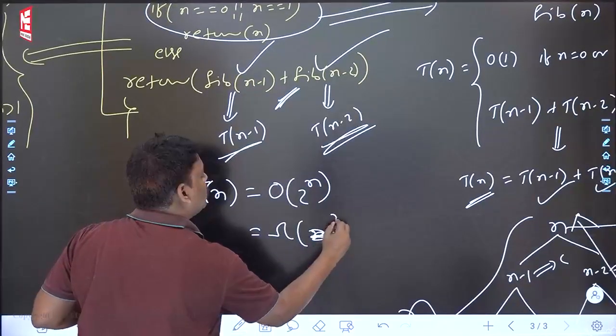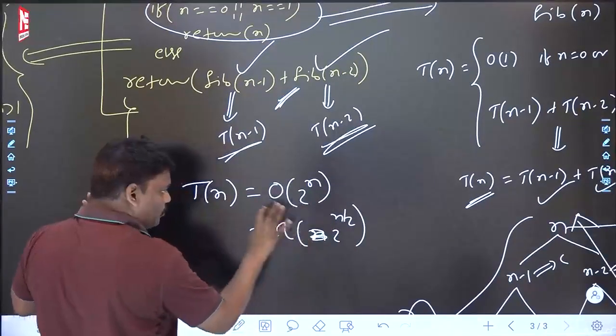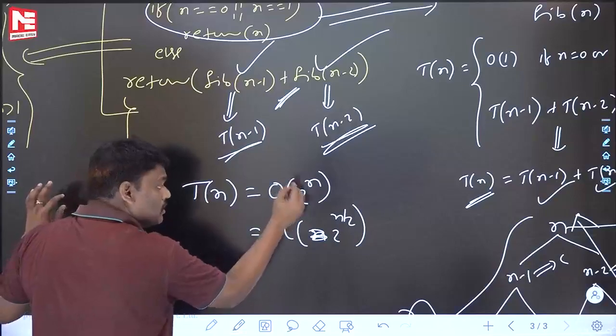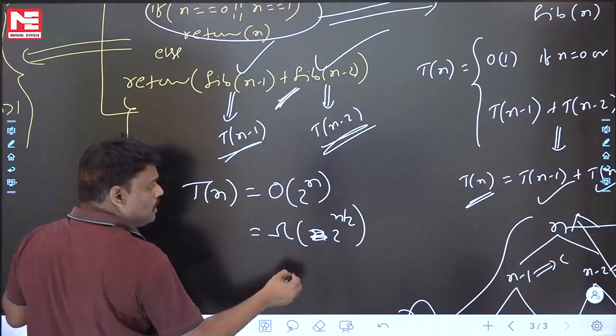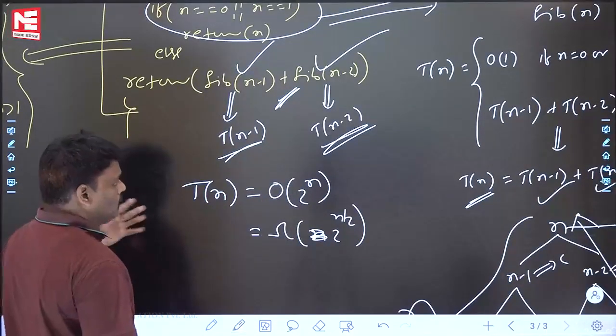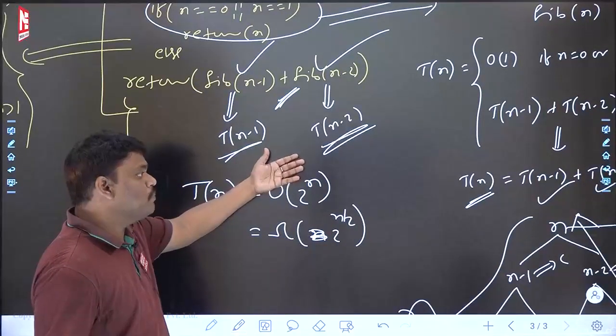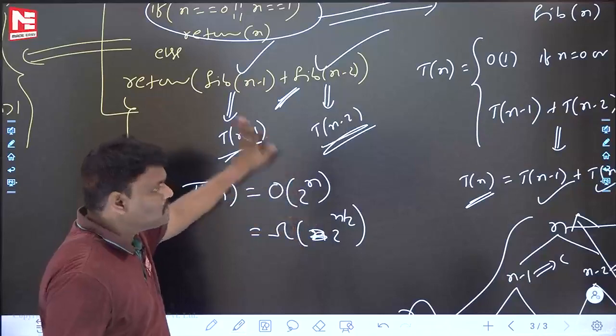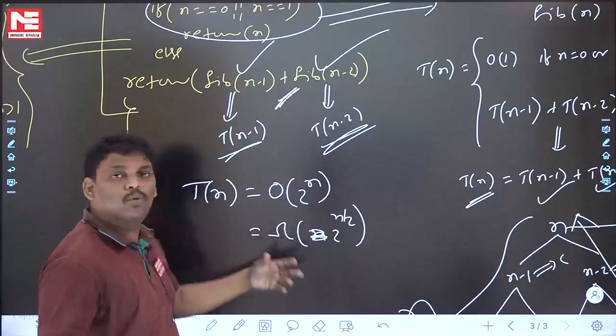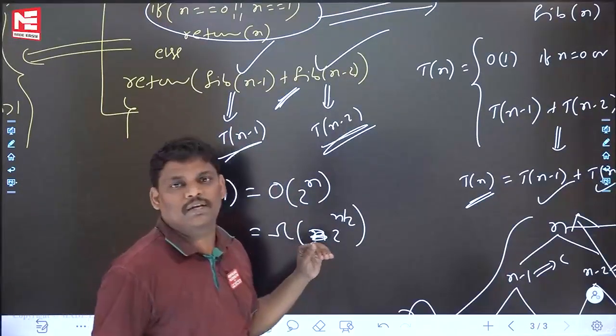If it is not there, it may be there. Suppose these two are there, then one more option, C, both. This is also correct: it is the lower bound, it is the upper bound. If only one is there, select only one. If both are there, one more option, both, may be the answer.